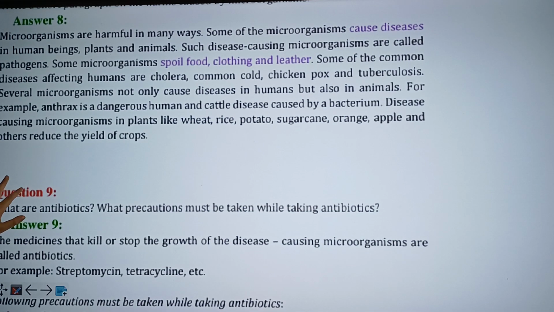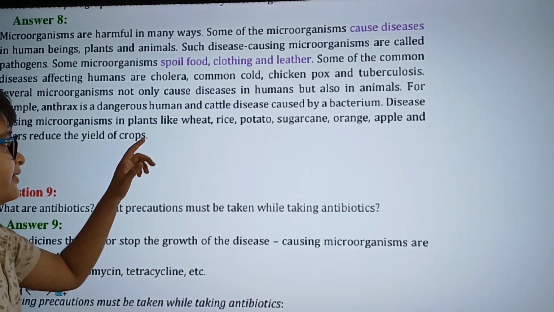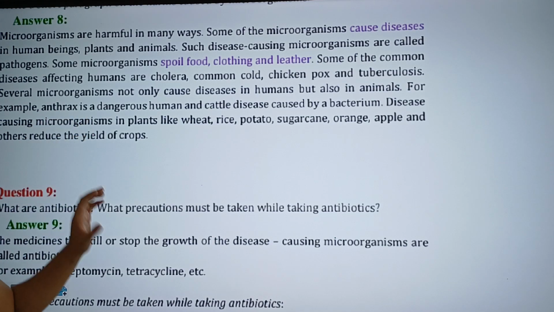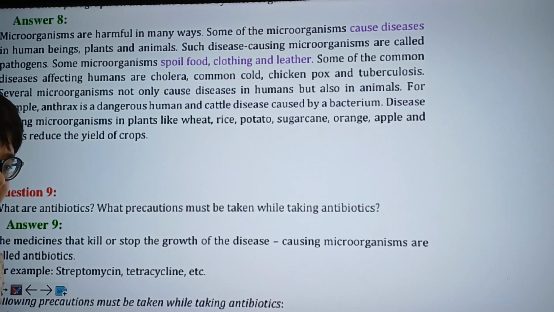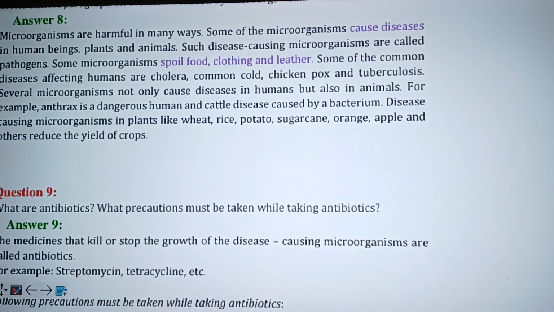For example, anthrax is a dangerous human and cattle disease caused by a bacterium. So as you can see here, anthrax is a dangerous disease that is not only caused to humans but also to cattle such as cows. And it is very dangerous. And this particular disease is caused by a bacterium.